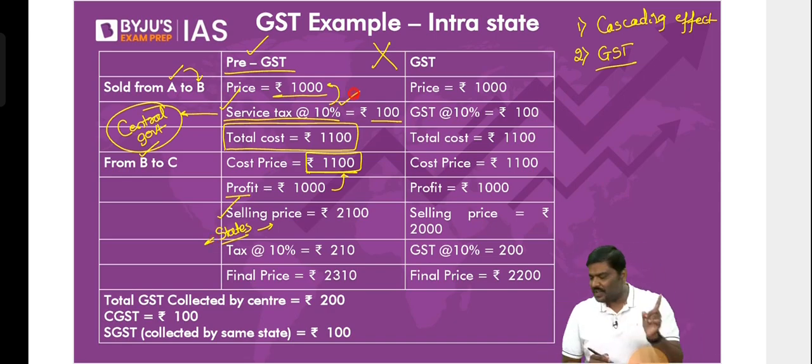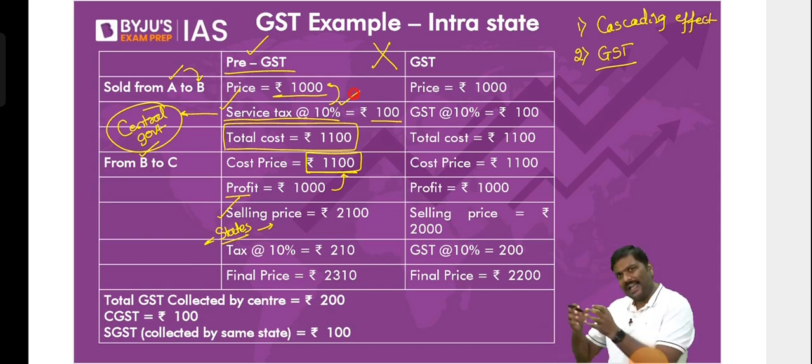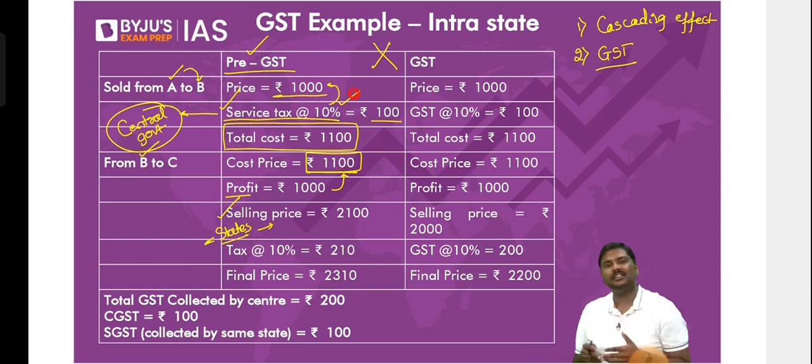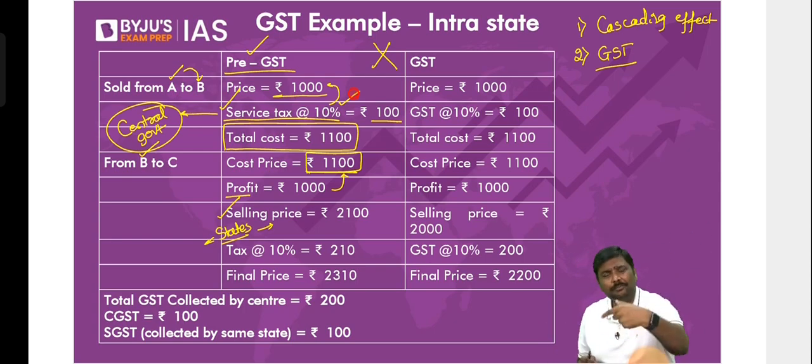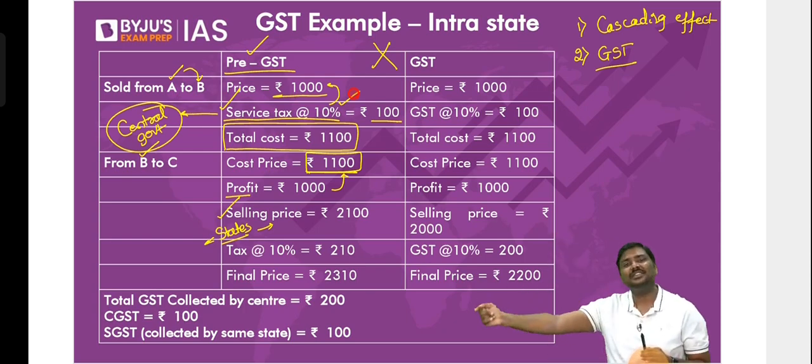You already have paid a service tax of 100 rupees. You want to manufacture the product and sell it. The state government says, I will also impose a VAT or sales tax. But you tell the state government, I've already paid a service tax of 100 rupees. Will the state government give you a refund, input tax credit? Absolutely no. Why? Same logic. You have paid to the Centre, and now you're asking for ITC from the state. They will not give it.